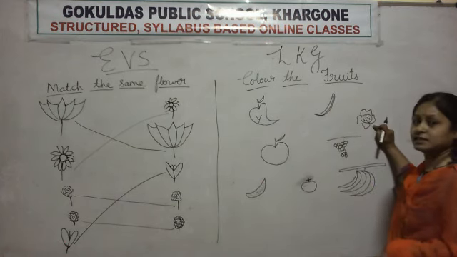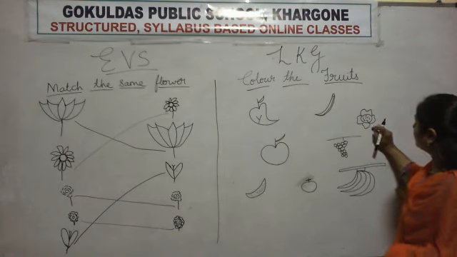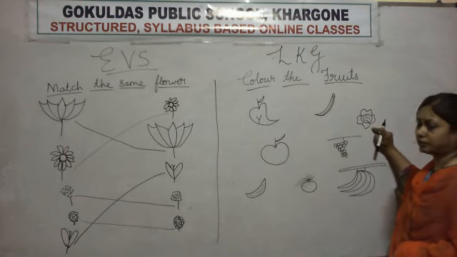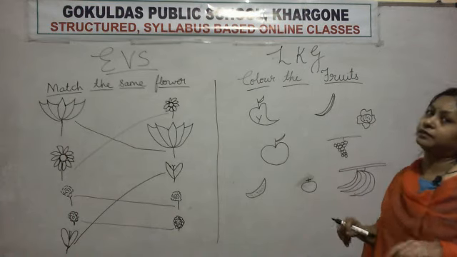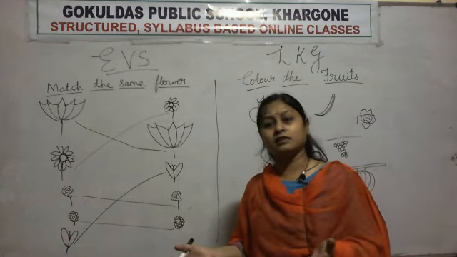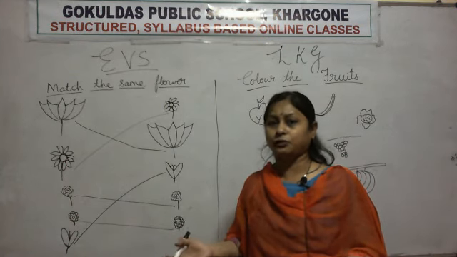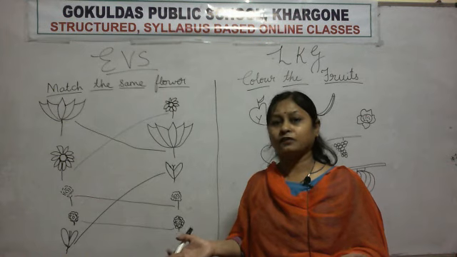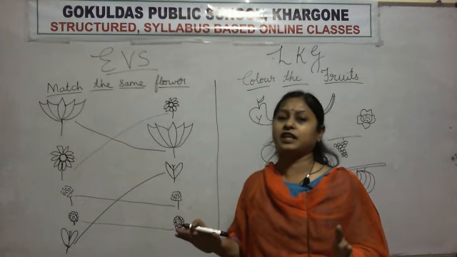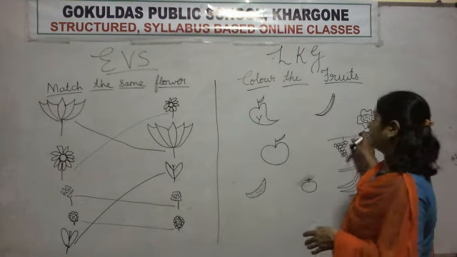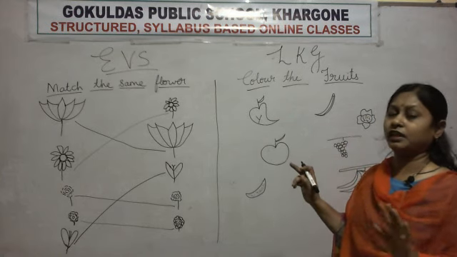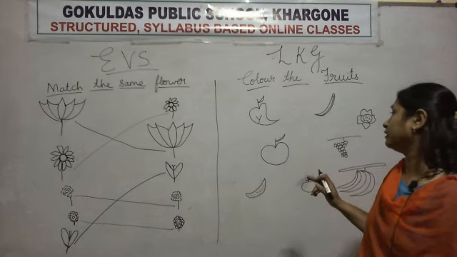What is this? Cauliflower. Is cauliflower a fruit or vegetable? Cauliflower is a vegetable. So will we color it? No. We will not do color.